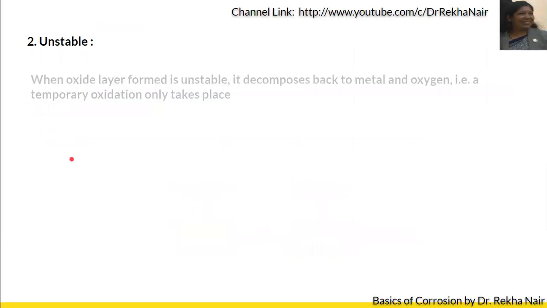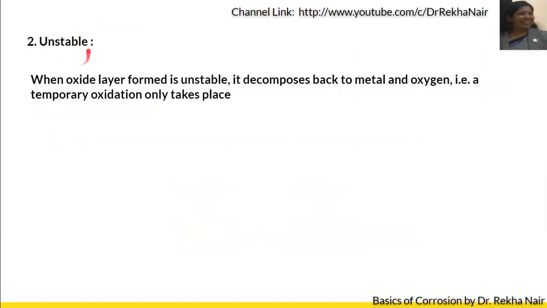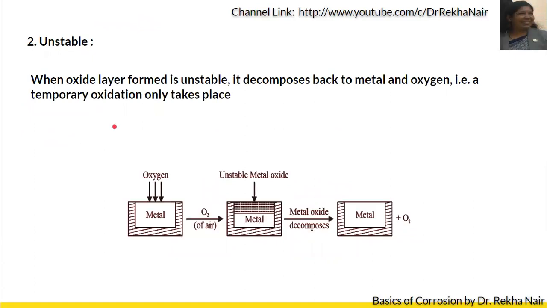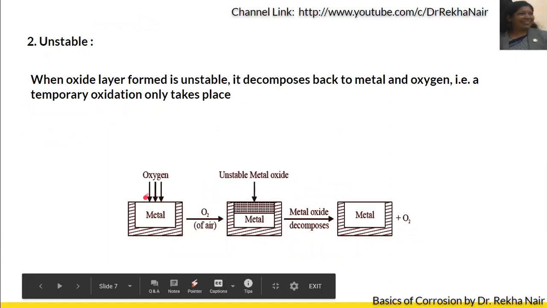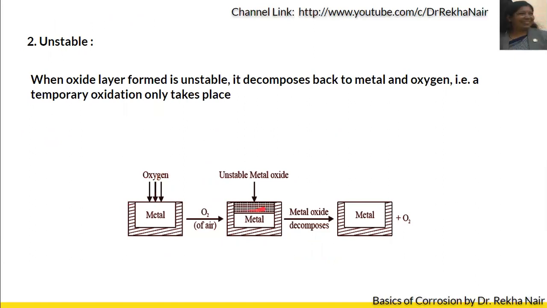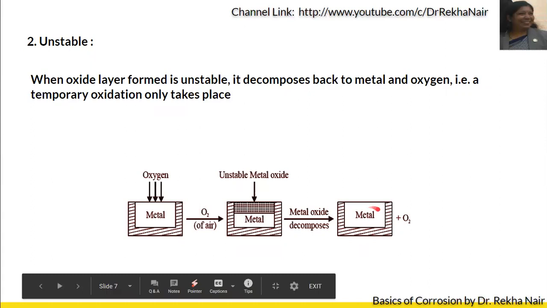Now, in case the oxide layer formed is unstable, it decomposes back to metal and oxygen. See, this is the metal and it is exposed to oxygen. It is reacting with oxygen and a layer of metal oxide is formed. Now, this metal oxide is unstable. It means that it cannot exist in the form of oxide and it will decompose to form metal and oxygen back.